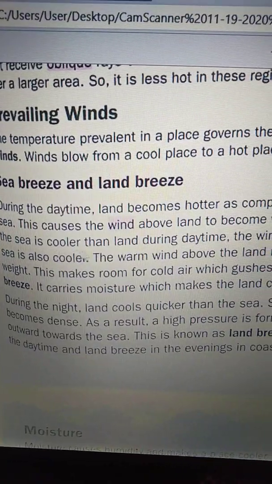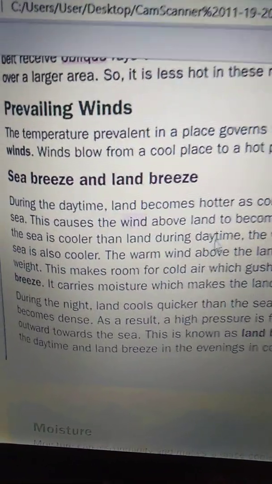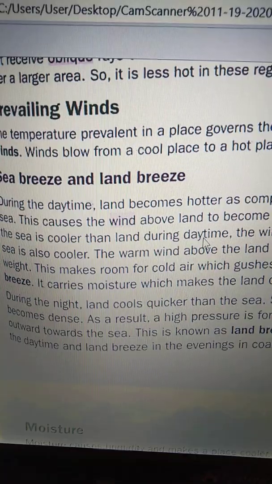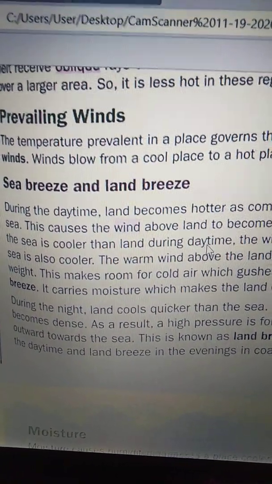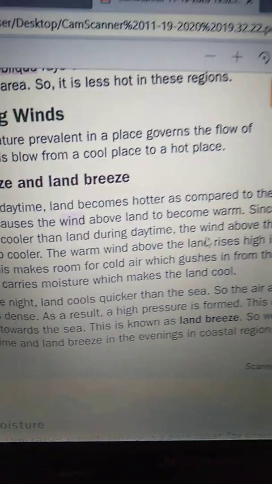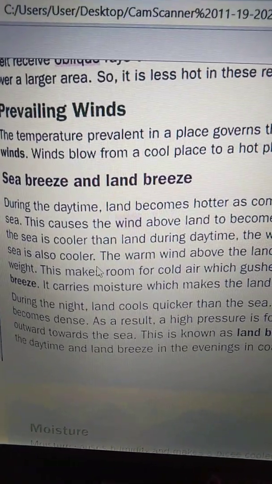Since the sea is cooler than land during daytime, the wind above the sea is also cooler.